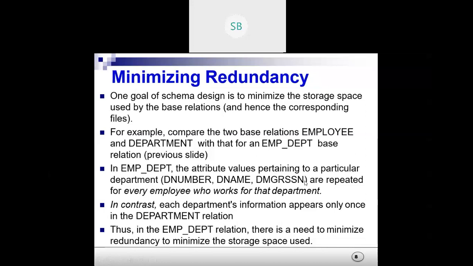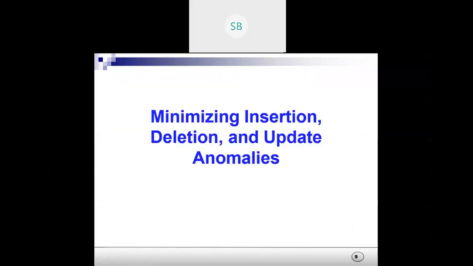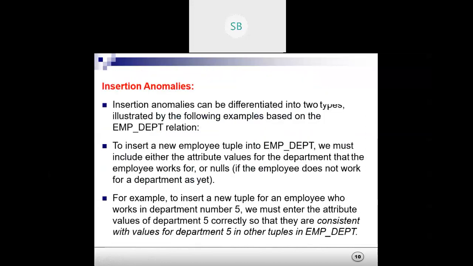Next, we have the insertion, updation, and deletion anomalies. Okay, we have to minimize that. So what do you mean by the insertion anomalies? Just check. Insertion anomalies can be differentiated into two types. In this employee department table, to insert a new employee tuple, we must include either the attribute values for the department that the employee works for, or null if the employee does not work in any department.